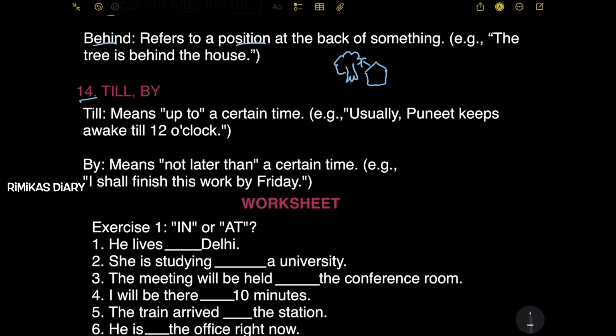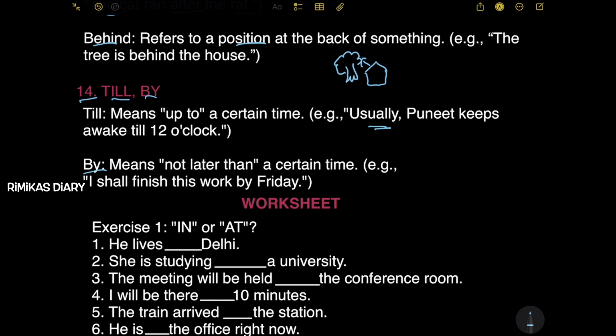Next, 14th one, till, by. Till means up to a certain time. So, like that's the limit, no more, only up to that. Example, usually Paneet keeps awake till 12 o'clock. So that means till 12 o'clock, no more than that. So like up to that time.